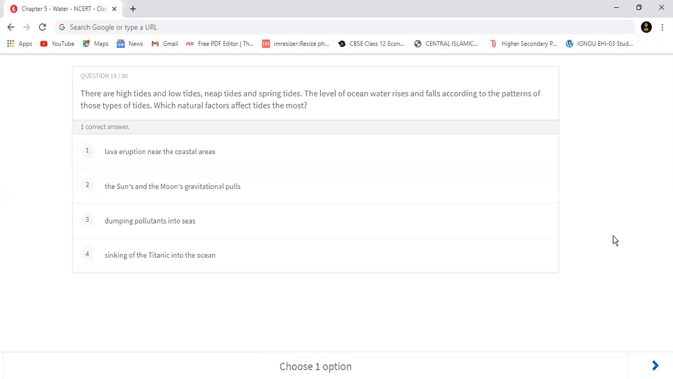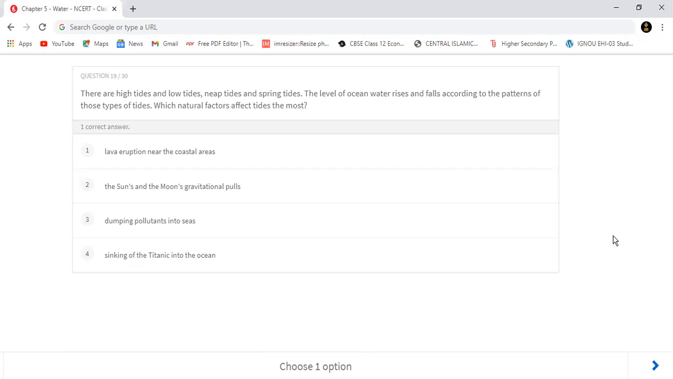First is lava eruption near the coastal areas. Second is the sun and the moon's gravitational pulls. Third is dumping pollutants into seas. Fourth is sinking of the Titanic into the ocean. Fourth option तो बिल्कुल ही गलत होगा. आप 3 ऑप्शन में से चूज करो. Lava eruptions, sun and the moon's gravitational pull, या dumping pollutants into seas.